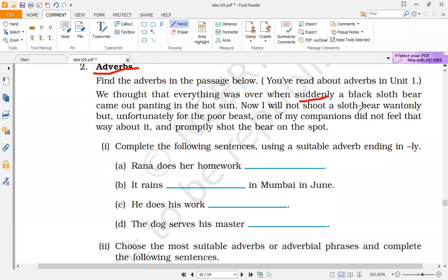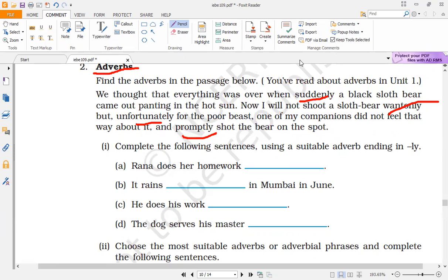Now I will not shoot a sloth bear wantonly, but unfortunately one of my companions did not feel that way and promptly shot the bear on the spot. So, see here the words that I have underlined. Can you identify what type of parts of speech it is? Yes, students, this is the use of adverb here.